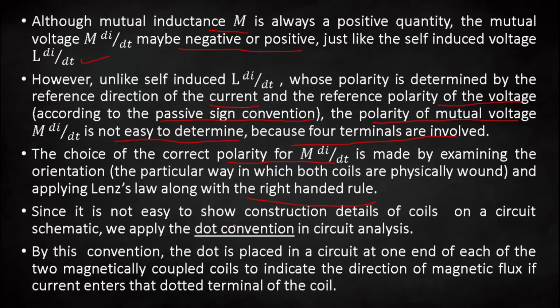Now, since it is not easy to show the construction details of the coil in a circuit, we apply the dot convention in circuit analysis. By this convention, a dot is placed in a circuit at one end of each of the two magnetically coupled coils. For what? To indicate the direction of magnetic flux if current enters that dotted terminal of the coil. So we are going to understand what the dot convention is and how to apply it to find the value of mutual voltage, whether it is positive or negative.